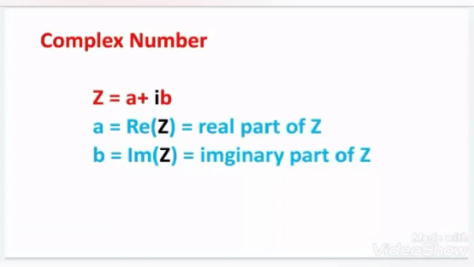Now, I think you have adequate knowledge of real numbers and imaginary numbers. So now we can talk about complex numbers. A complex number is composed of real and imaginary numbers. So basically, a complex number has two parts, real part and imaginary part. Usually, a complex number is written as capital Z is equal to a plus iota b, where a is the real part and b is the imaginary part.